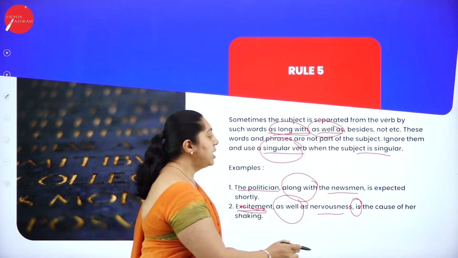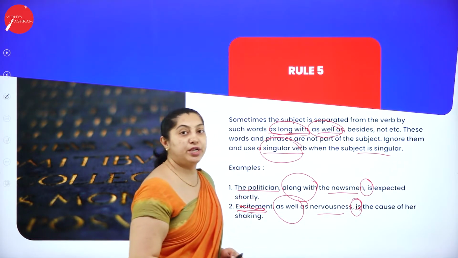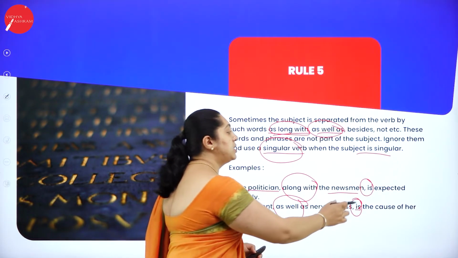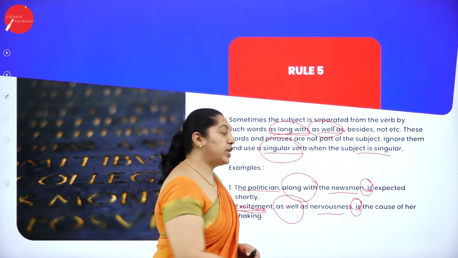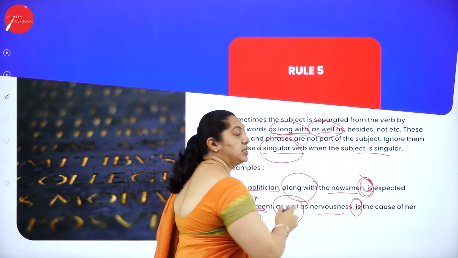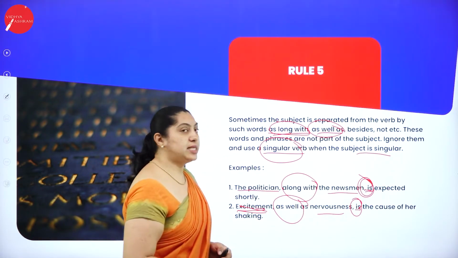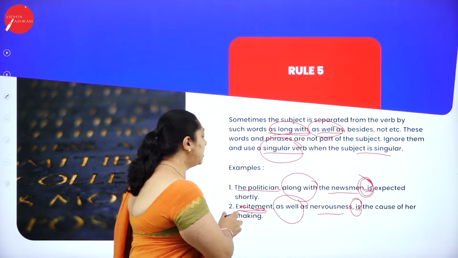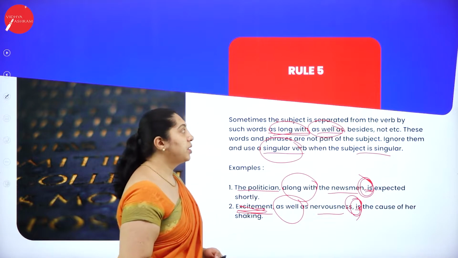Excitement is singular, so it is used as "is". And here, talking about the politician, one single person, so it is in the singular form, so "is" is used there. It is the same thing in the second sentence also. It is in the singular form, so "is" is used.